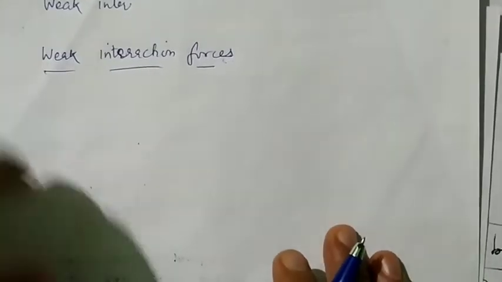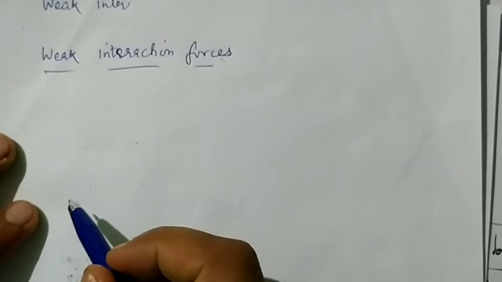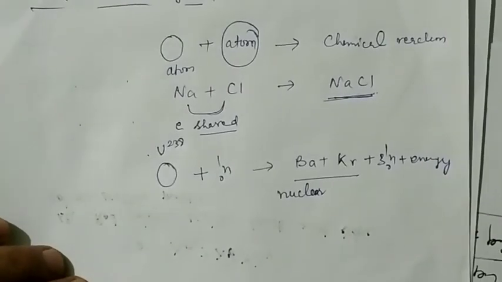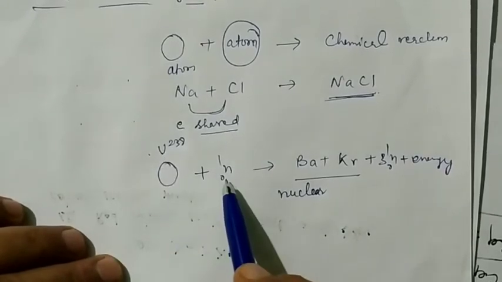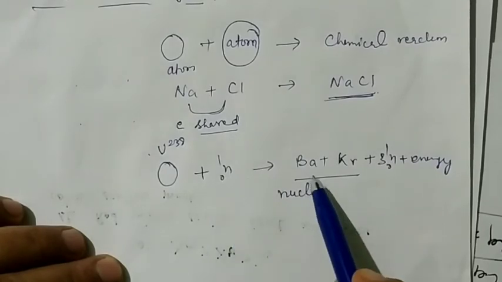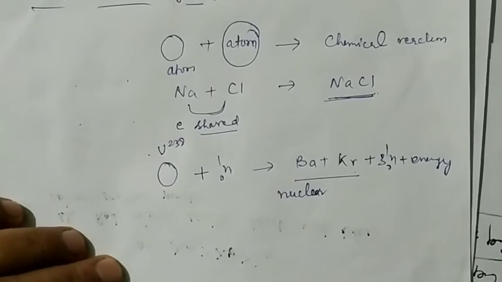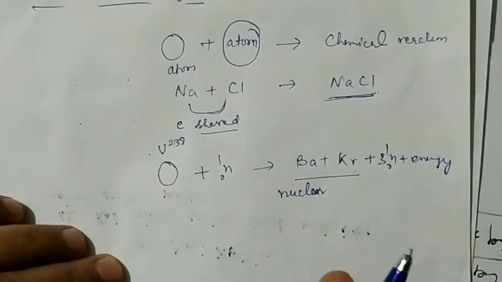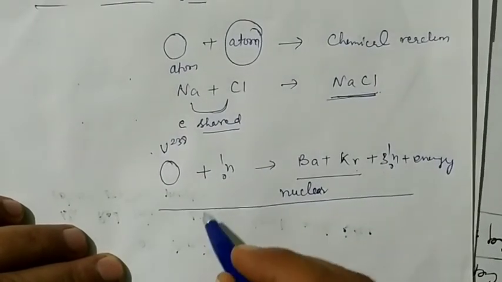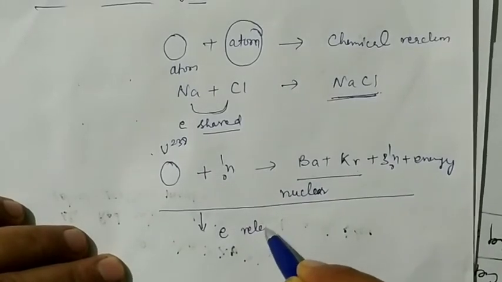Now let us discuss the weak interaction forces. The weak interaction forces exist when nuclear reactions are taking place. When uranium-238 reacts with a neutron, then barium and krypton plus 3 neutrons and energy are formed. This type of reaction is known as a nuclear reaction. During some nuclear reactions, electrons are produced or released.